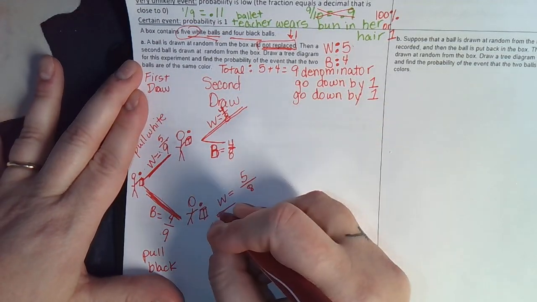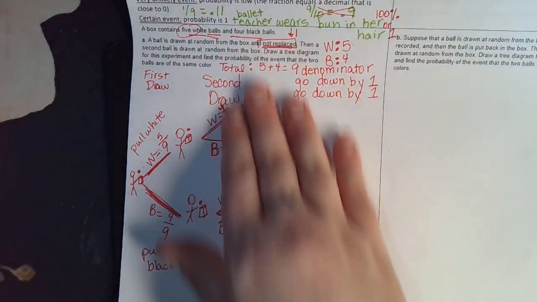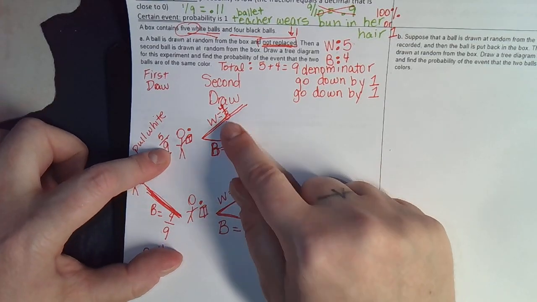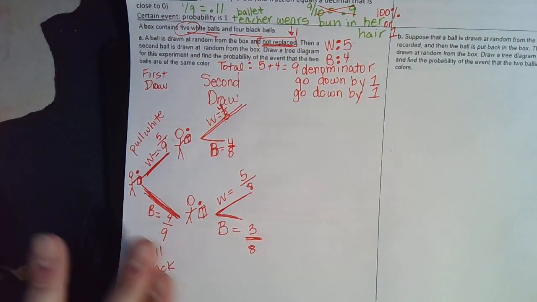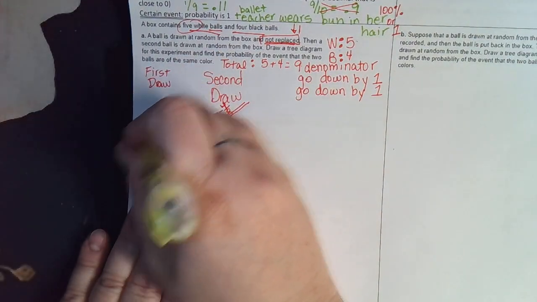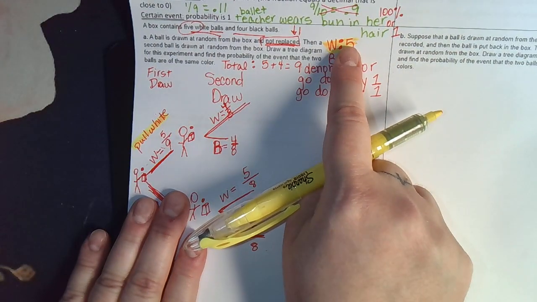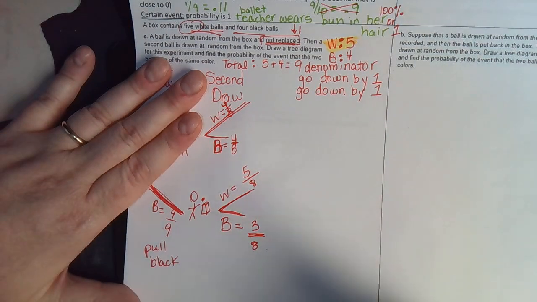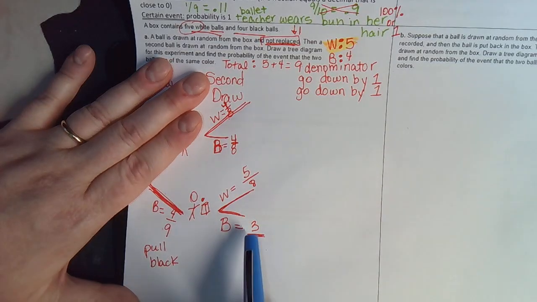Okay, so here's our tree diagram. And the numbers from this first draw and the second draw are different because the totals go down from a 9 total to 8 totals. Then in the second draw, whatever you pulled goes down by 1. So if I pull a white on this first draw, that means this white number 5 has to go down by 1 to a 4. Whereas if you pull a black, your black total has to go down by 1 to this 3.